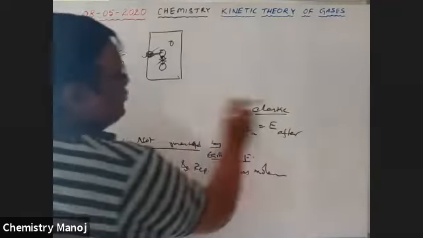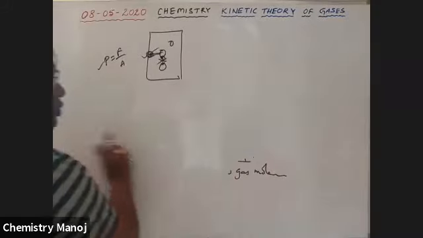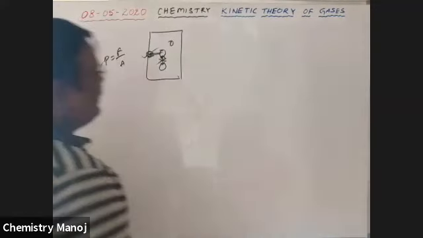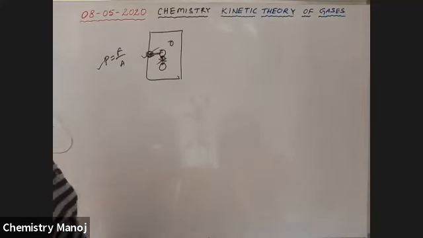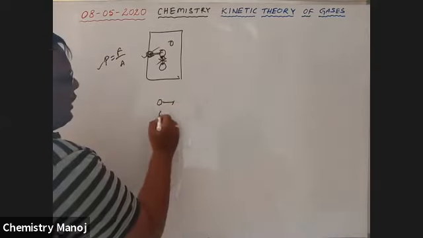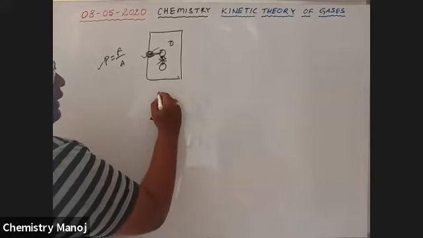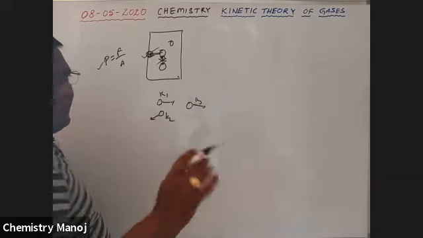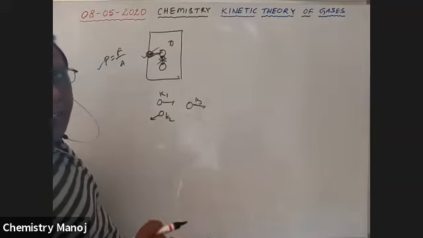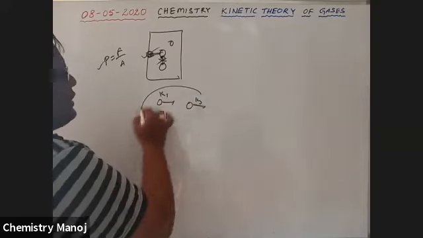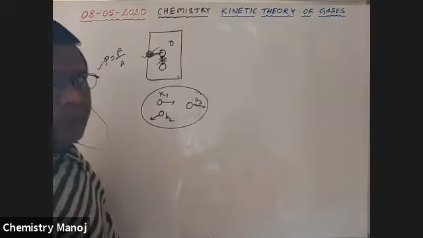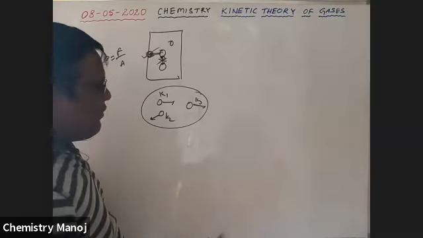So the pressure of the gas molecules is only due to the collision of those gas molecules with the walls of the container, not between the gas molecules. Next, these gas molecules move randomly in all directions. That means the kinetic energy of this one, let it be K1, of this one K2. Every gas molecule has some kinetic energy because of its motion. All these gas molecules may have different kinetic energies, maybe different speeds.